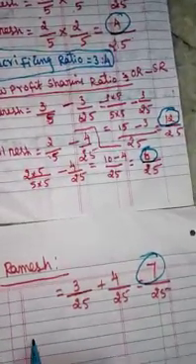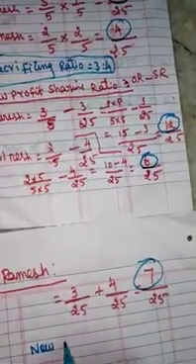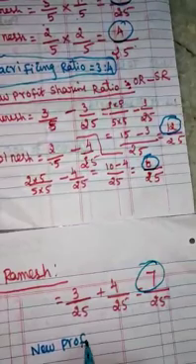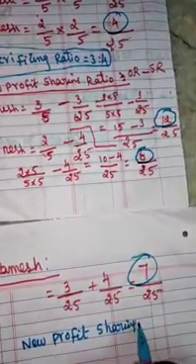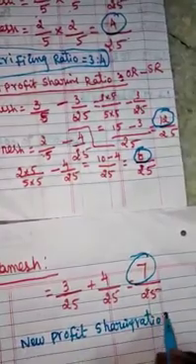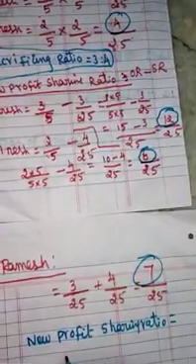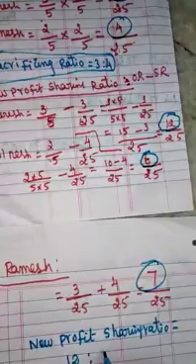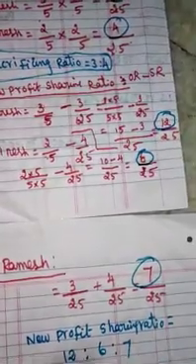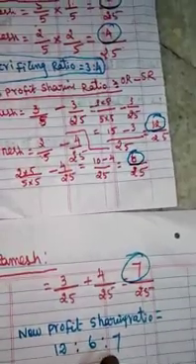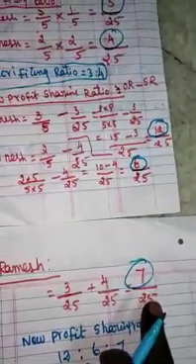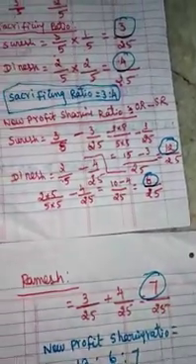So now the new profit sharing ratio is 12 is to 6 is to 7. So 12 plus 6 is 18, 18 plus 7 is 25. So we got both denominator values equal to 25. Now we got the answer.